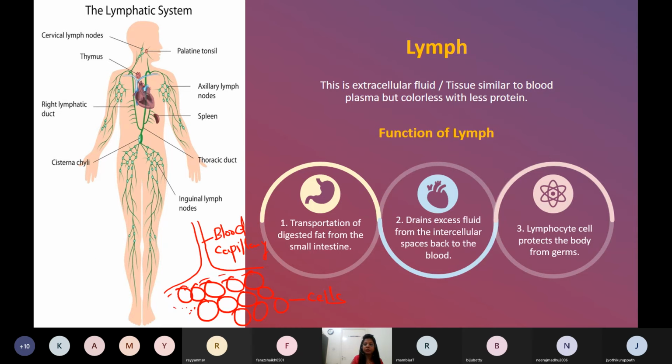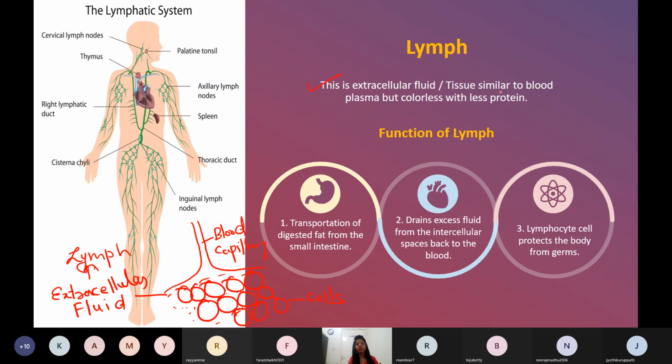comes out in between the cells. It comes in between the cells, coming out from the capillaries. This fluid, this liquid, is called extracellular fluid. This extracellular fluid is also called lymph. This is called lymph or extracellular fluid. So what is lymph? This is extracellular fluid.